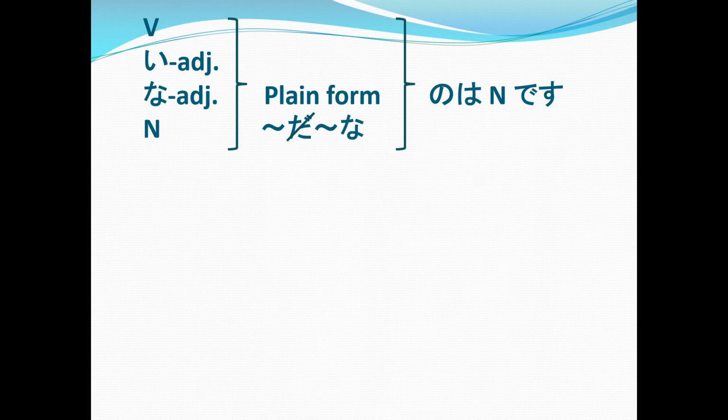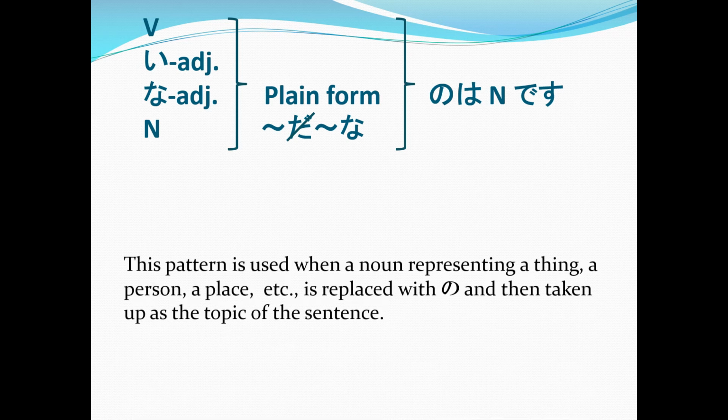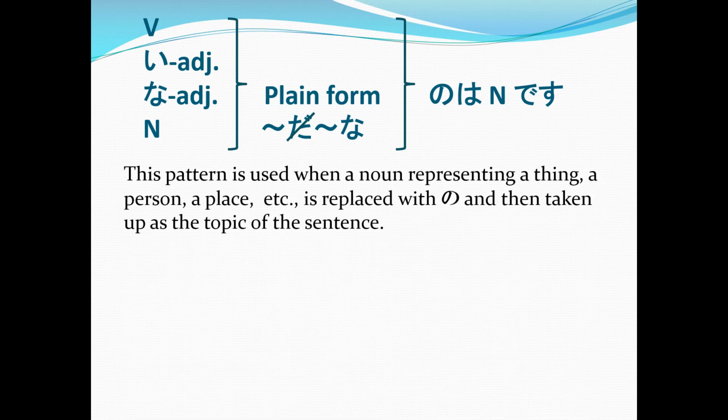Now, let me give you verb plain form no wa noun desu. Again, verb plain form no wa noun desu, or i-adjective in its plain form no wa noun desu, or na-adjective in its plain form no wa noun desu, and then noun adding na to it no wa noun desu. This pattern is used when a noun representing a thing, a person, a place, etc. is replaced with no and then taken up as the topic of the sentence. Example,